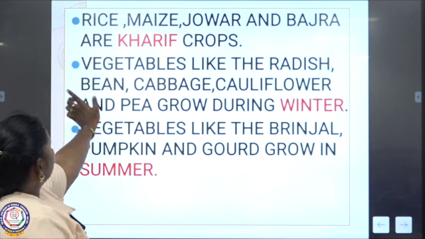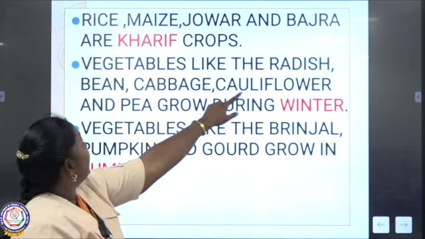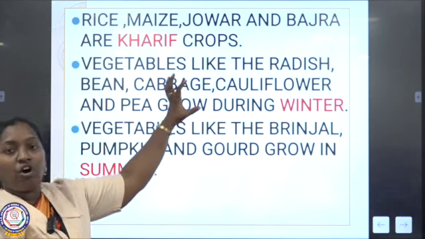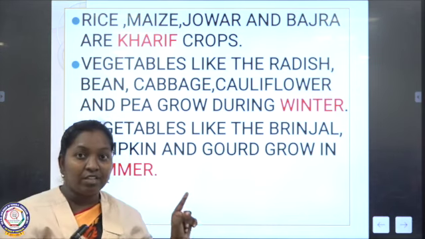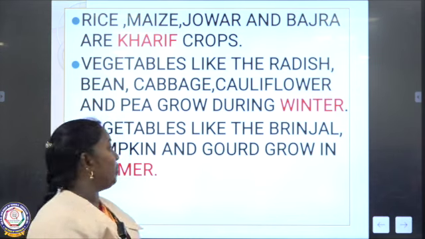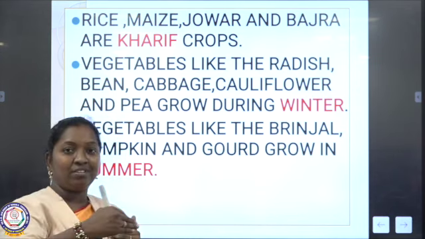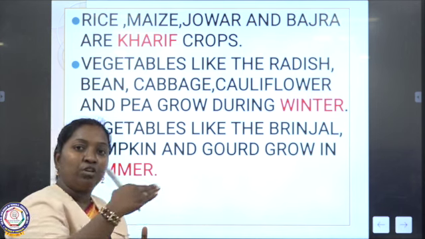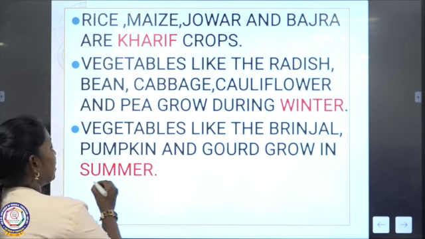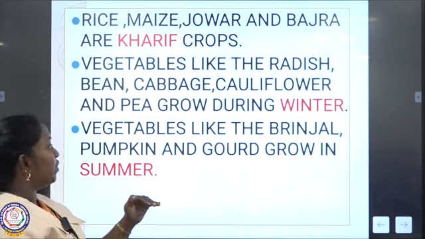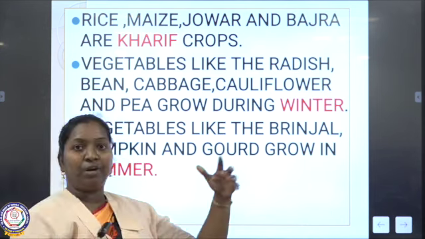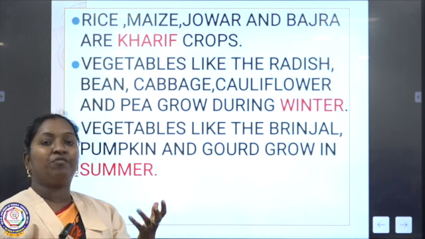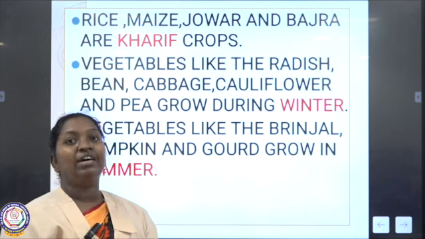And vegetables like radish, beans, cabbage, all these vegetables will grow in the winter season, as rabi crops. So the winter season has one type of crop, then the monsoon season has another. During the summer months, vegetables like brinjal, pumpkin, gourds, bottle gourd and bitter gourd will grow.